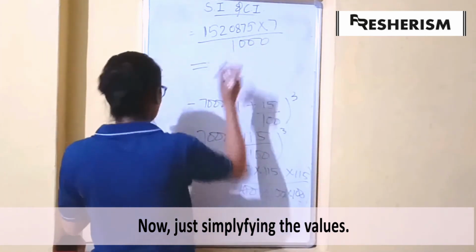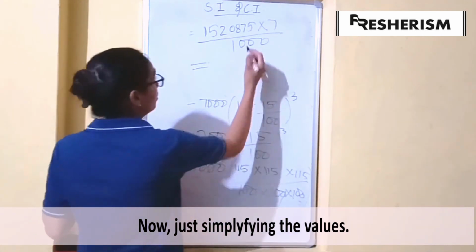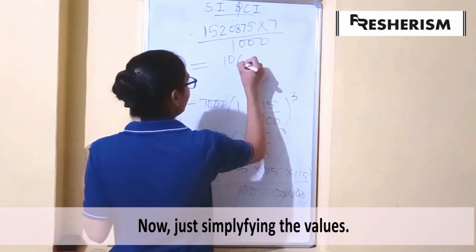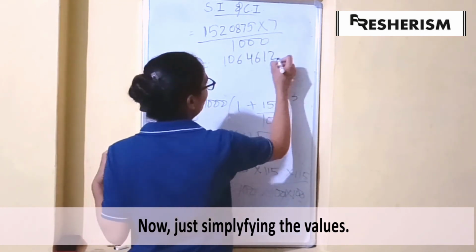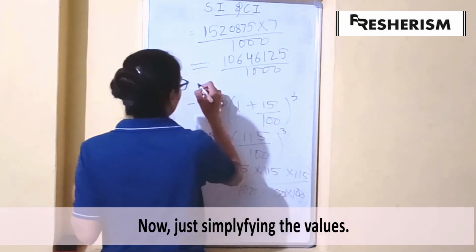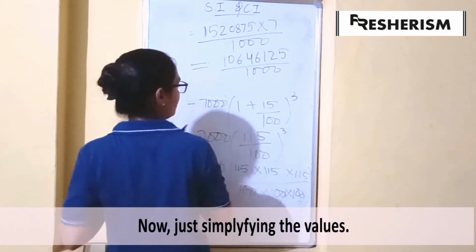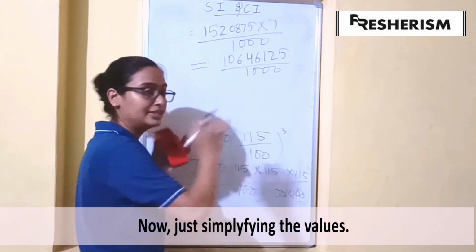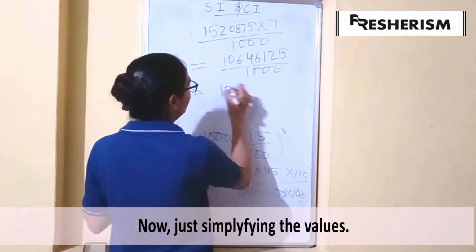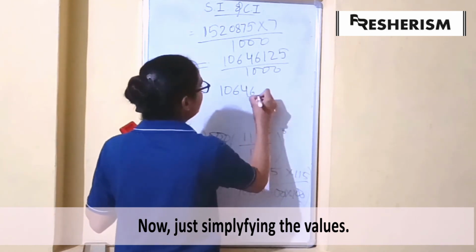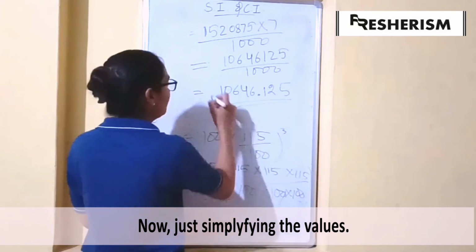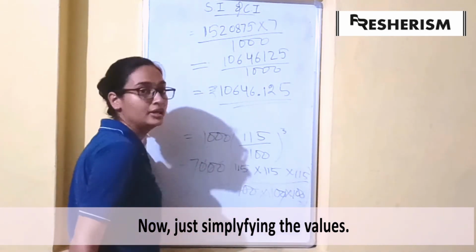On further multiplying this, we get 10646125 divided by 1000. As it is divided by 1000, we put a decimal after 3 places. So this gives us 10646.125 rupees. This is our amount.